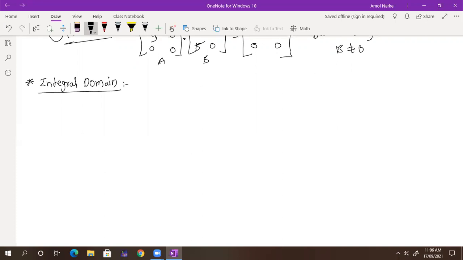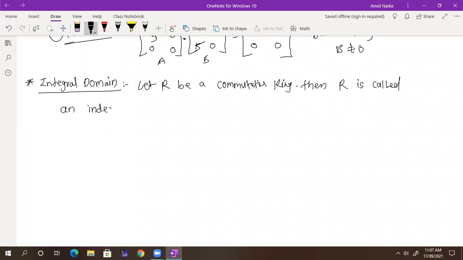So write down the definition of integral domain. Let R be a commutative ring, then R is called an integral domain if it has no zero divisors. Okay, underline that one, no zero divisors.